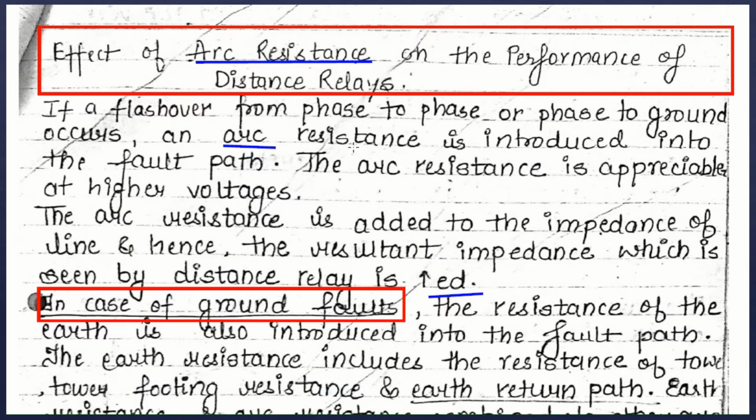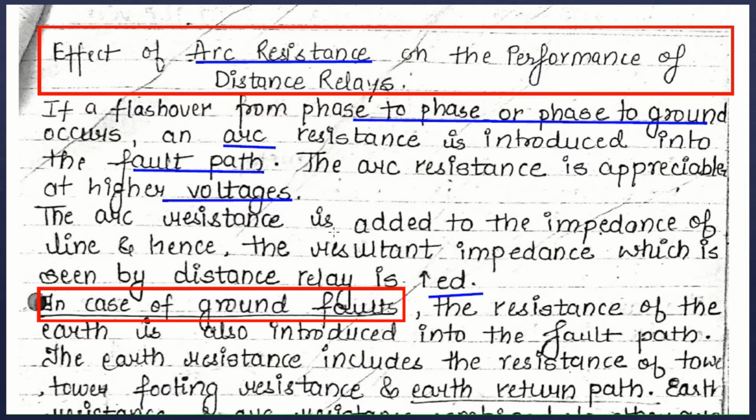So, how does the performance of the distance relay get affected as a result of arc resistance? If a flashover from phase to phase or phase to ground fault occurs, then an arc is introduced. The arc resistance will now be introduced into your fault path. The arc resistance is not of great magnitude if we are dealing with low voltages, but its magnitude increases as the voltage level increases. Therefore, the arc resistance needs to be considered if we are dealing with high voltages.